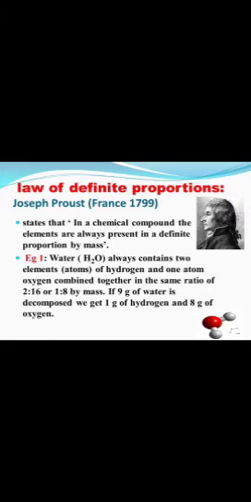Let's take an example. I'll read it so that it will be clear once again. Water always contains two atoms of hydrogen and one atom of oxygen, combined in the ratio of 2 is to 16. Why 2? Because the mass of hydrogen is 1 but 2 atoms are present, so 2 ones are 2. So 2 mu is to oxygen का mass, 16. So 2 is to 16. You just cancel it. Mathematics, 2 ones are 2, 2 eights are 16. So what is the mass?